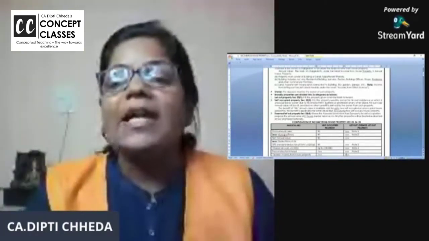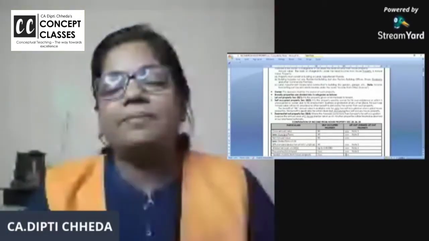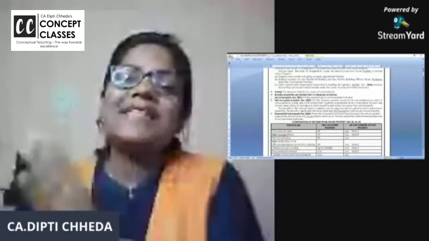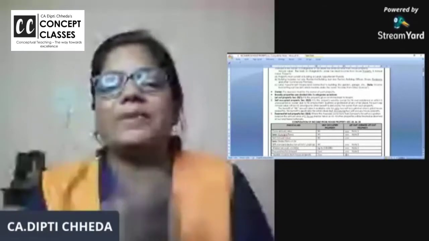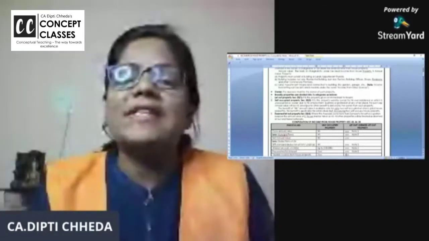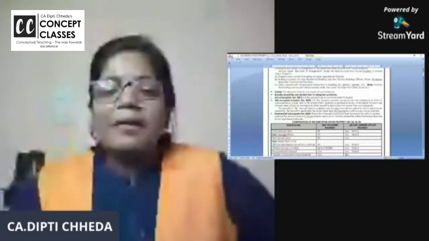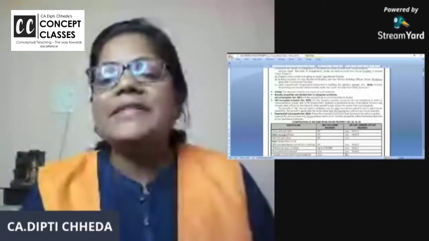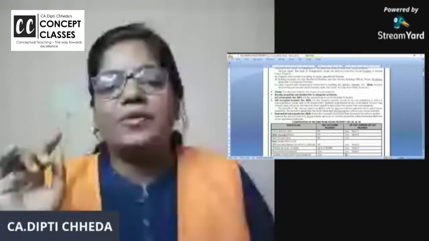It is the property used by the owner for his own residence or which is unoccupied by the owner. So it's not necessary you should physically be there, but then you should not get any rental income. If you are staying in Bangalore and you have given it out on rent, then it will be treated as let out property. Got it? So let out property is very easy, which you have given out on rent, tax it. Self-occupied property, either you are occupying or it is vacant. How many properties are allowed as self-occupied property? Two properties, right? Two properties are allowed as self-occupied property in case of individual and HUF, right?